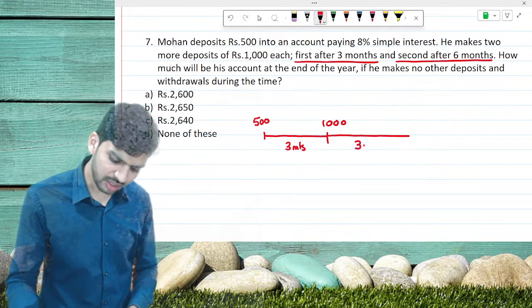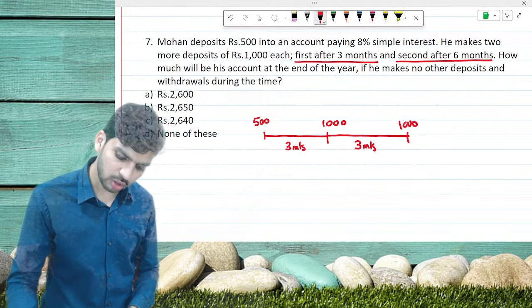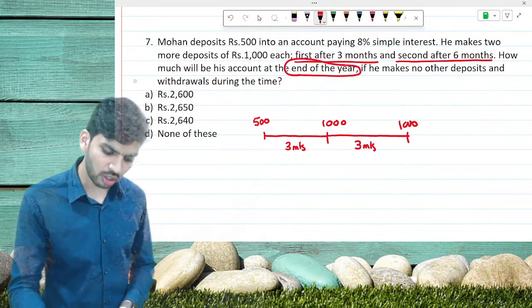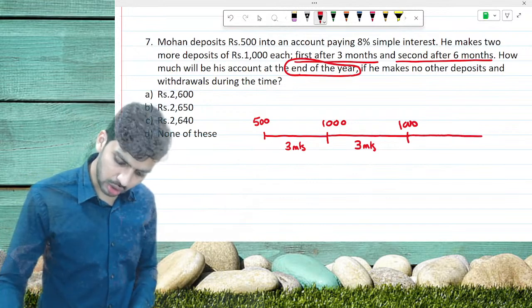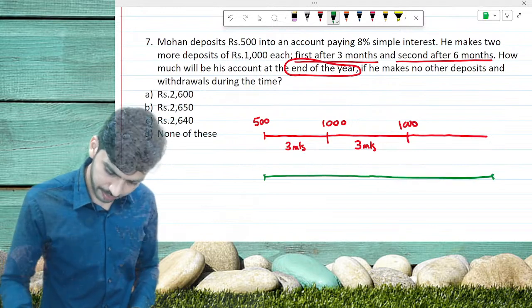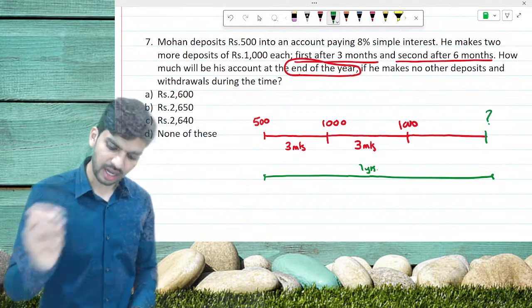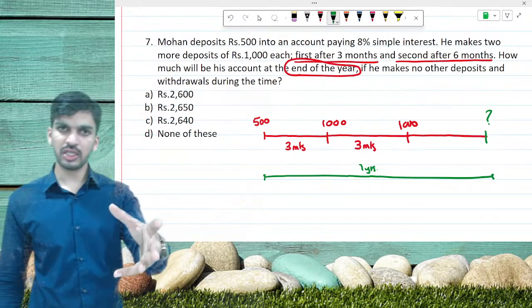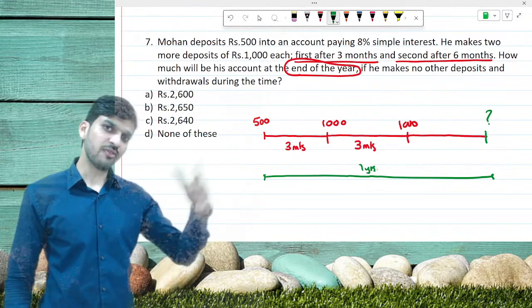After 6 months, he deposits again 1000 rupees. And this will be at the end of the year. End of the year states after 1 year. After 1 year, what is the final amount? It's a very simple question, do not worry about anything. It's very easy. Just look at it very carefully and afterwards write it down.